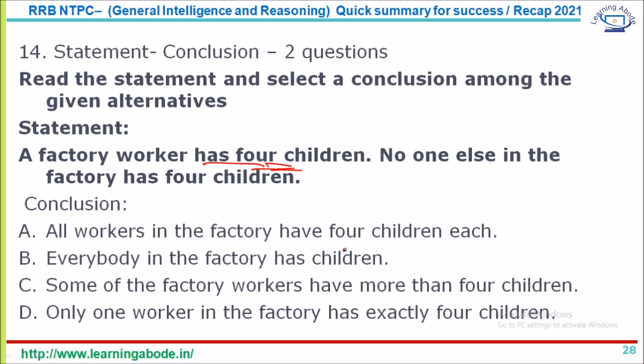So all workers have 4 children. No, it is not mentioned like that. Everybody has got children. No, that we don't know. Nothing of that sort is mentioned. Some of the factory workers have more than 4 children. We don't know, nothing of that sort is mentioned. Only one worker in the factory has exactly 4 children. Now that is the correct conclusion. Answer is answer option D. When you put the two statements together, that is what the conclusion means.